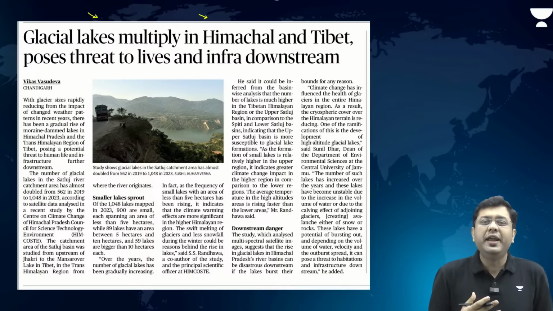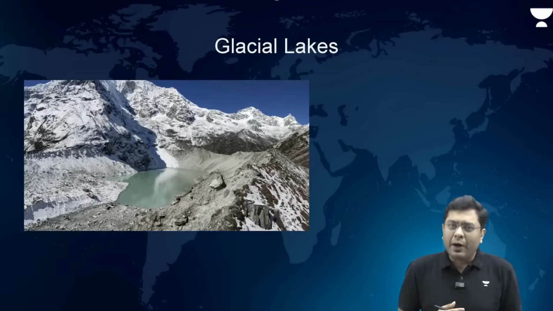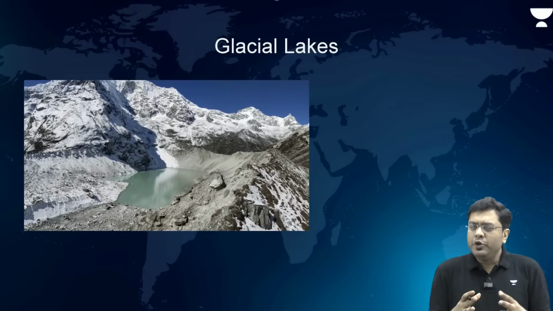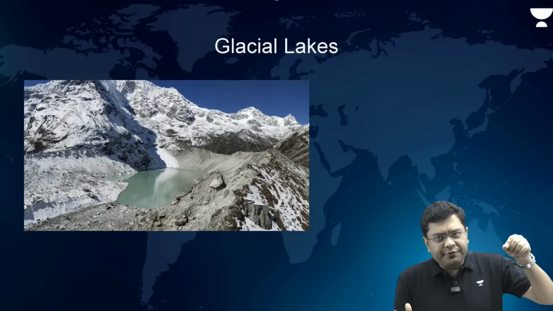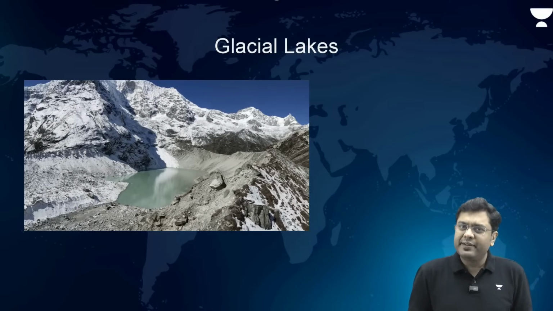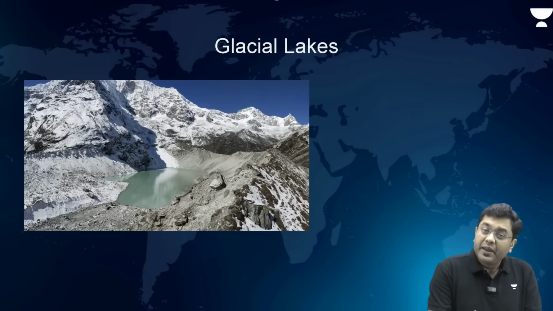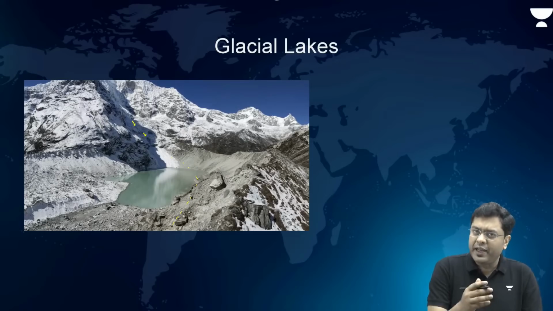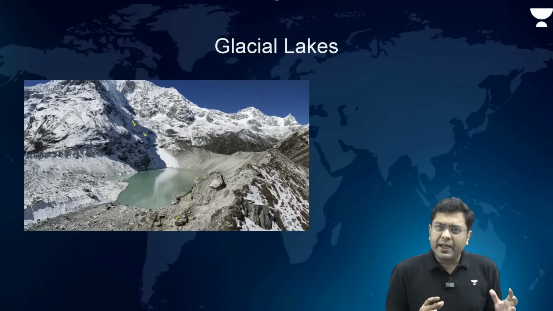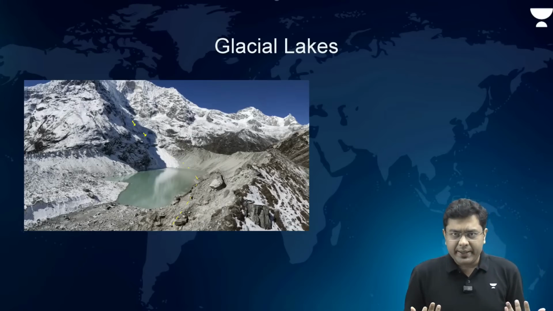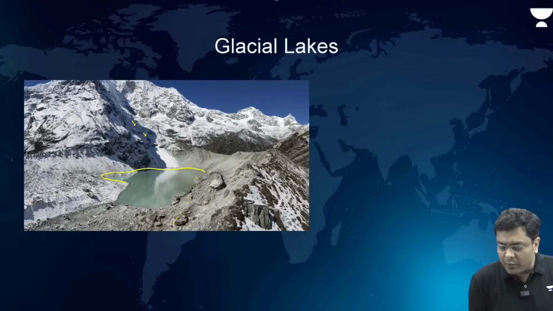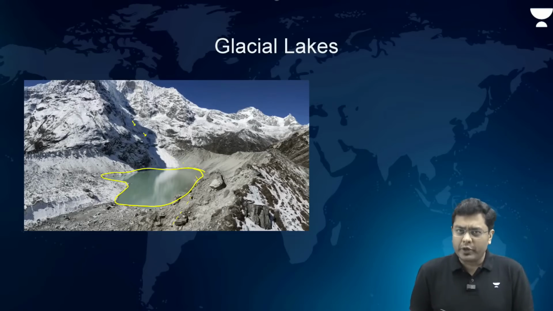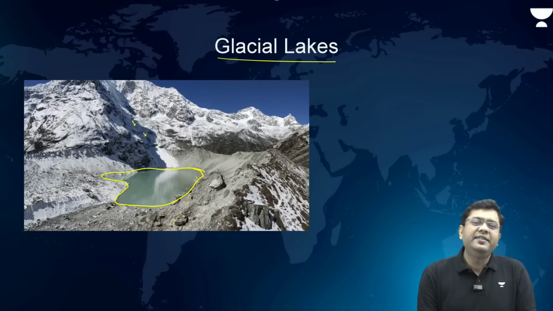Now here, one has to understand what we mean by glacial lakes. When you hear the term glacial lakes, what are they? So in any mountainous or high altitude region, when you have the movement of snow and ice at a very slow pace, let's suppose you consider this mountainous ecosystem. Now here, this is ice covered and snow covered. So very slow movement of ice under the influence of gravity leads to the movement of the glaciers, and the glaciers eventually end up moving downstream. But sometimes the melt water tends to accumulate, leading to the formation of small water pools, which we refer to as these glacial lakes.